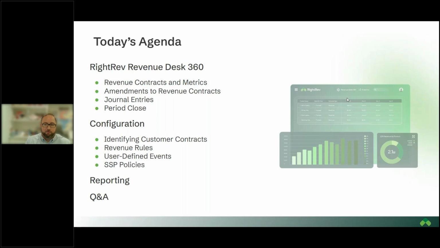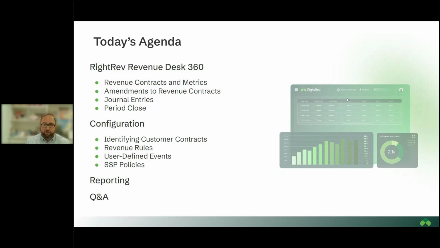From there, we will show how we actually post revenue recognition via these journal entries. It is a batch process that has to be run per legal entity, and so we'll take a look at how that actually flows in the system. And then lastly, as far as that first section, we'll see how our period close process works.